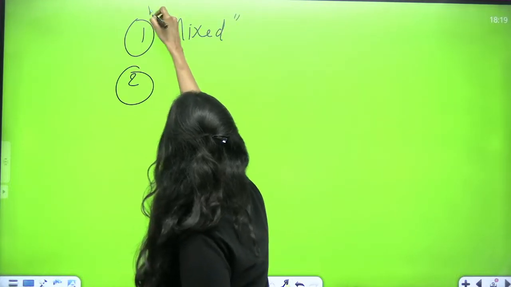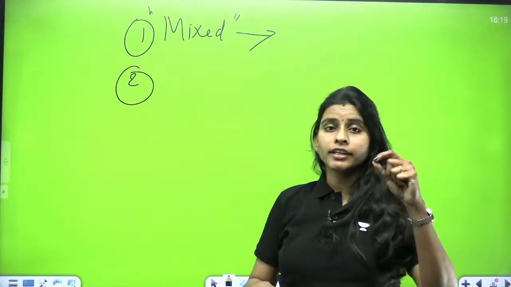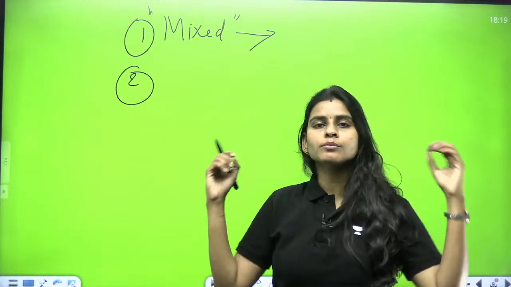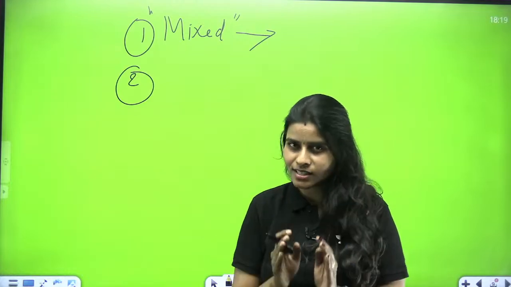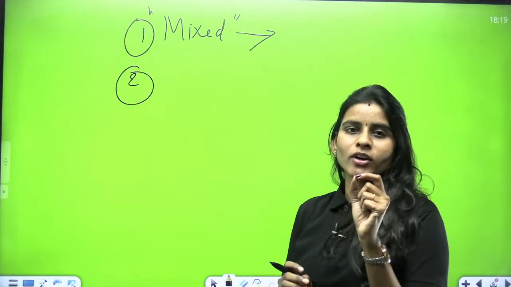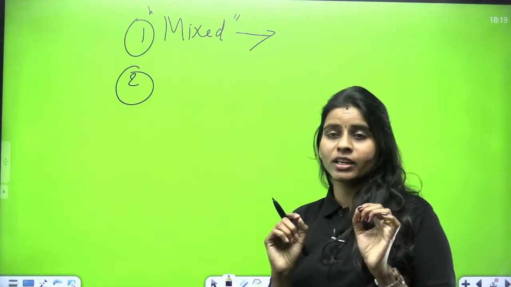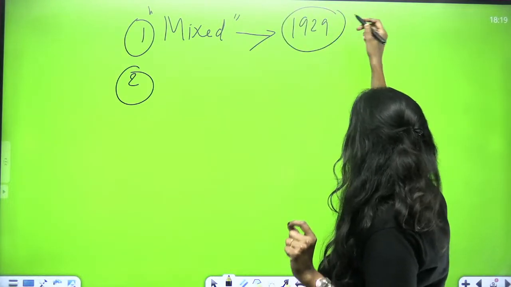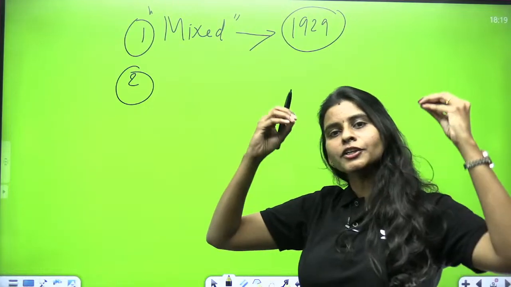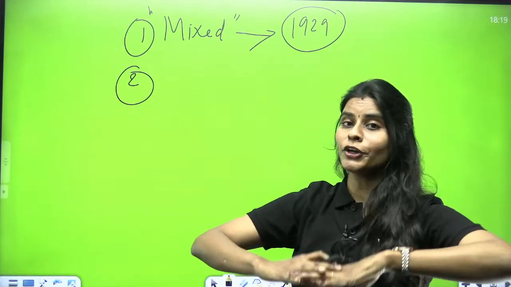So why do we need to follow the mixed economic model? It is because we want to overcome all types of disparities and inequalities that exist in the country. And most importantly, we learned from past experience, especially the 1929 Great Depression, which taught us that demand can go down at any point of time.